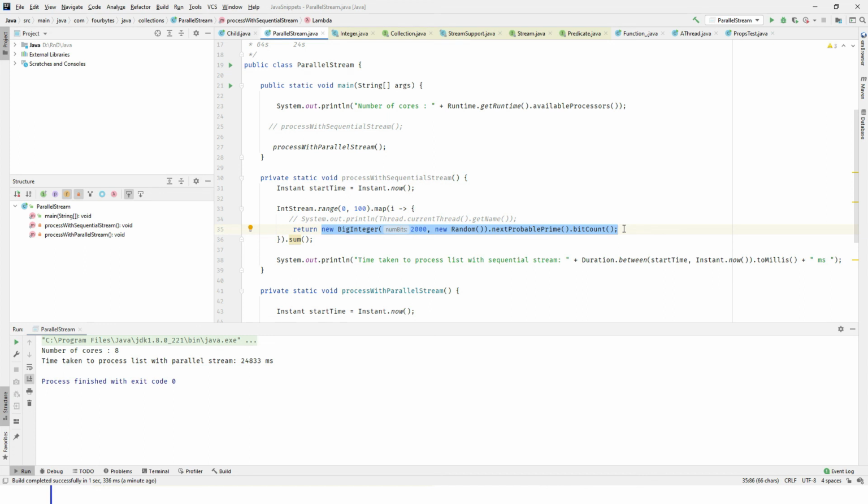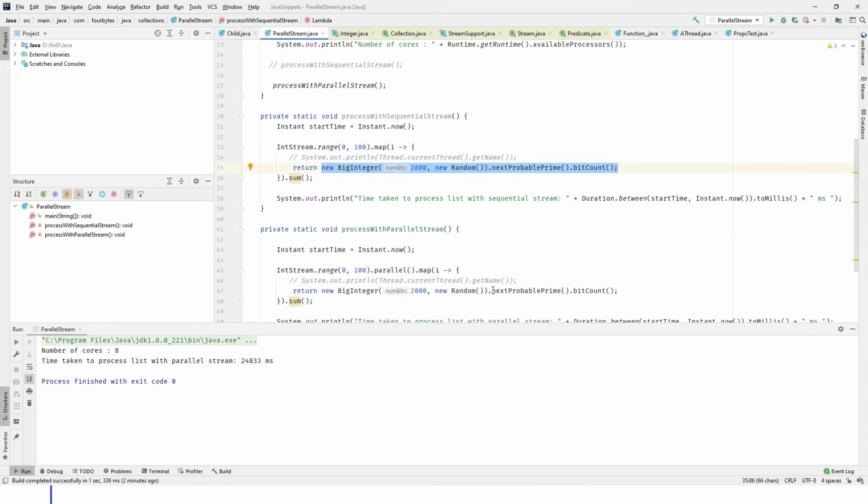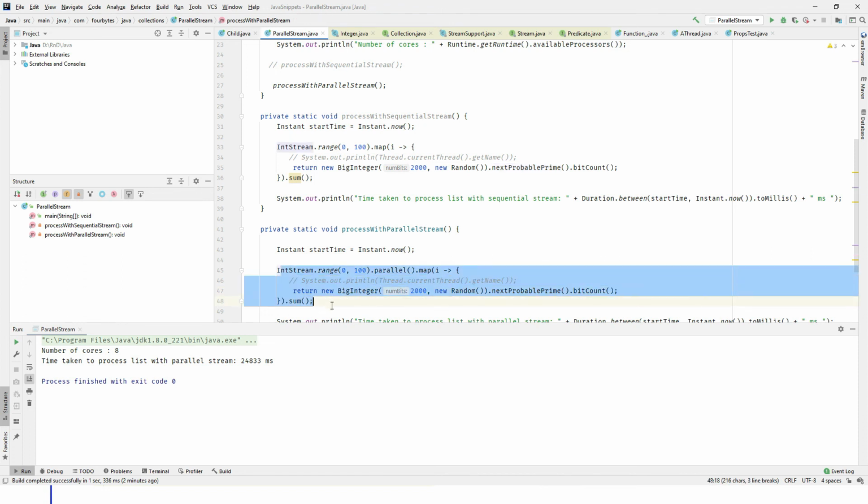Now when parallel stream is creating the threads, each thread will take a certain amount of time to process these things. So that is the reason here I'm getting the benefit of parallel stream, because the actual process itself takes a lot of time. But before we had very simple operations. For that also, if I use parallel stream, it will be an extra burden to the JVM to create multiple threads for parallel stream, right? So that is the difference.